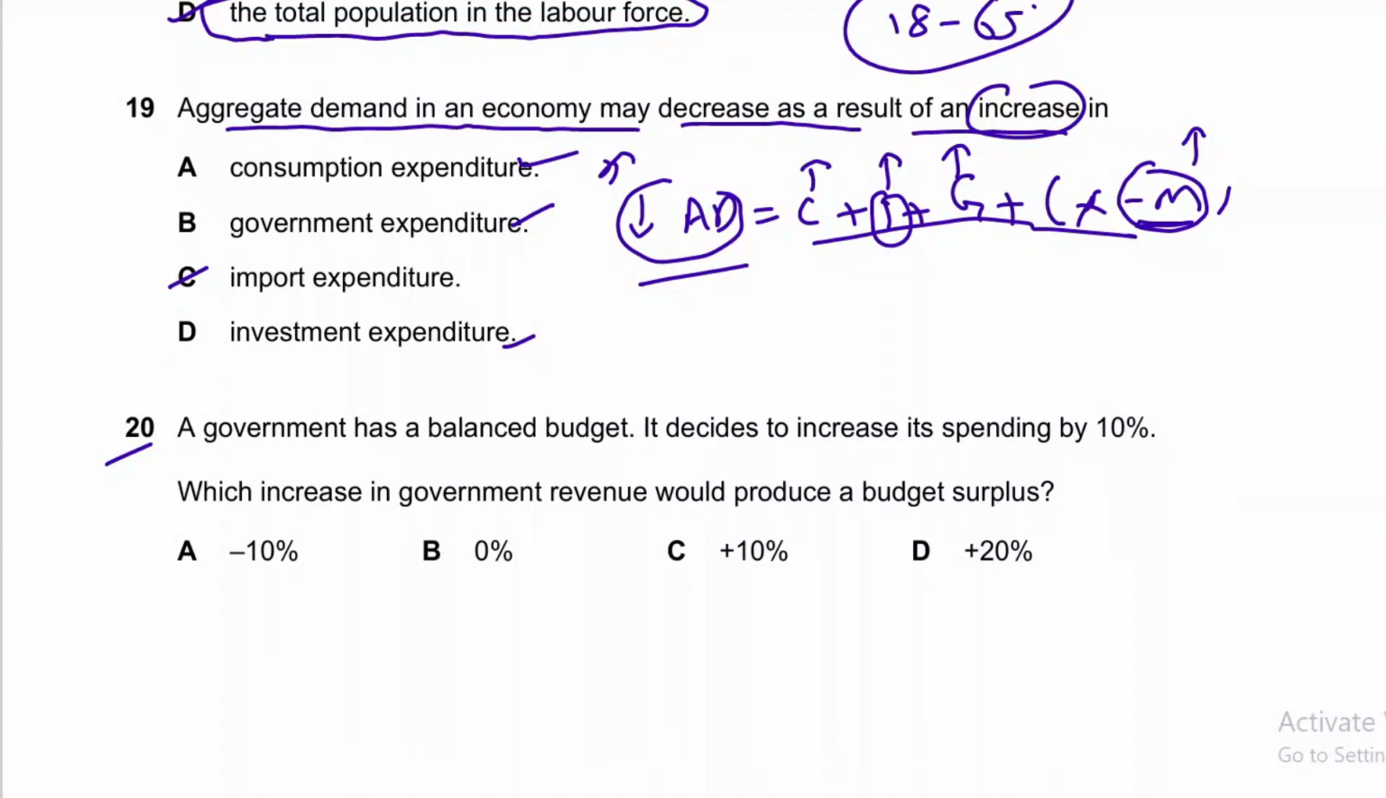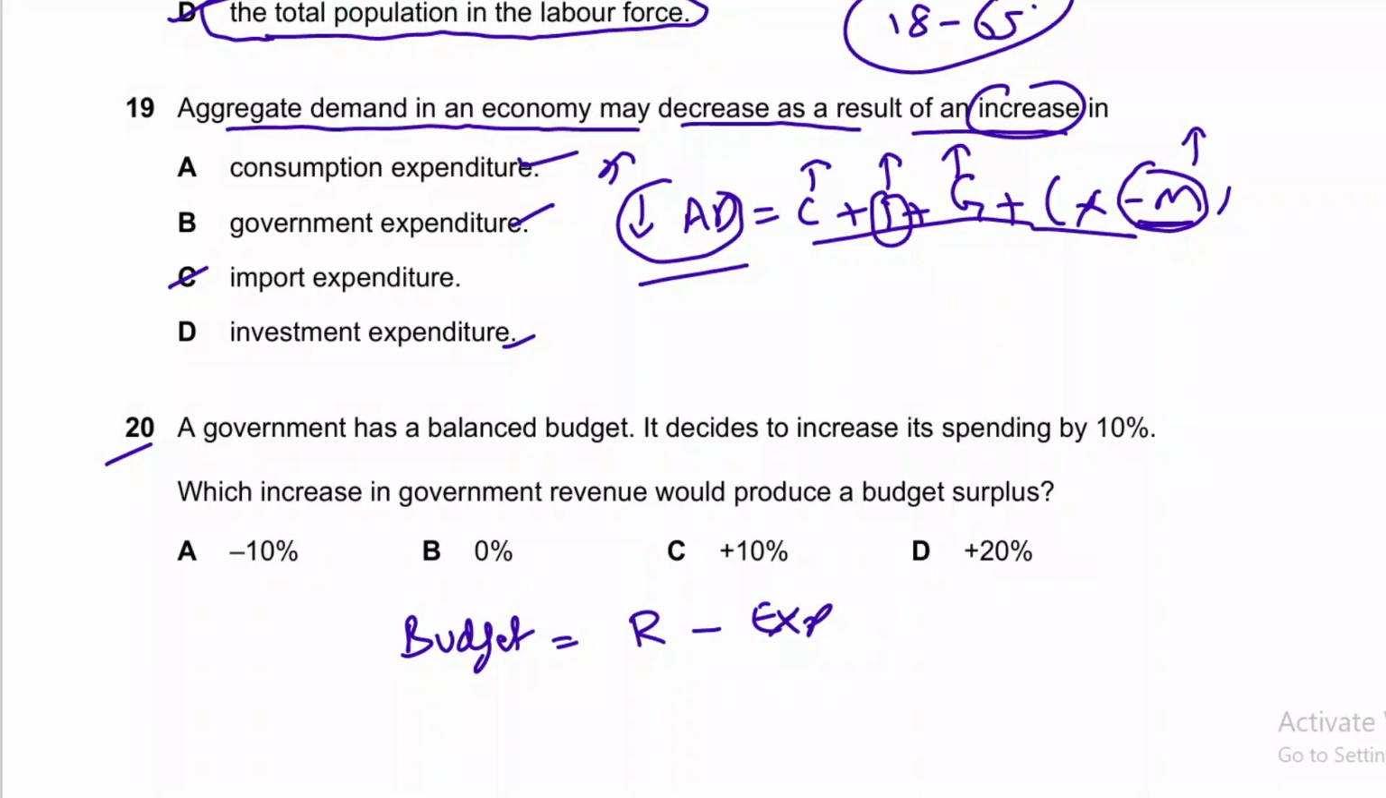Question number 20 is, a government has a balanced budget, it decides to increase its spending by 10%, right? So balanced budget is basically the summary of income and expenditure. So budget is equal to government revenue minus government spending or expenditure, right?